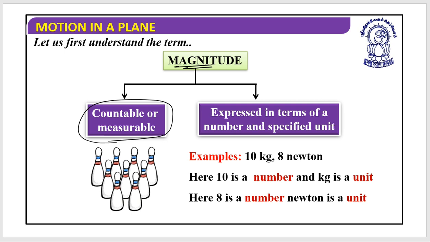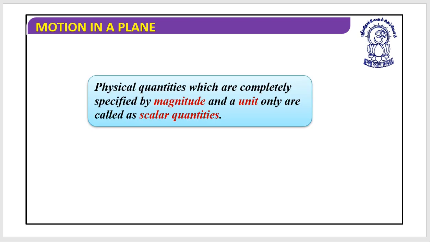Same way, suppose mass is 10 kg. Here 10 is a number and kg is a unit that we discussed in units and measurement. Let's say force is 8 newton, so 8 is a number and newton is a unit. Magnitude is a number which represents certain data.